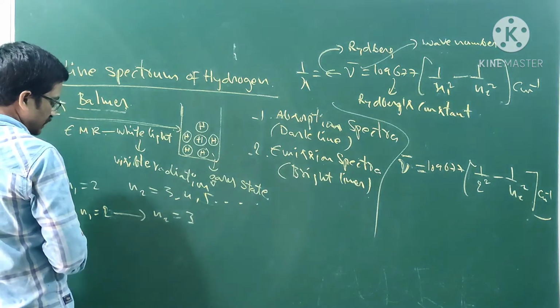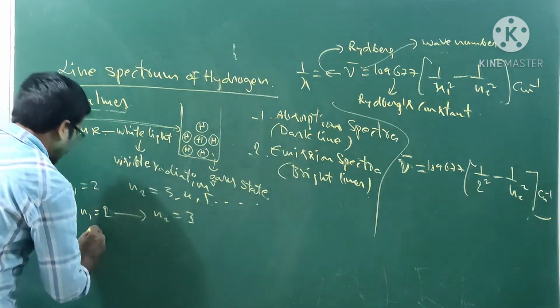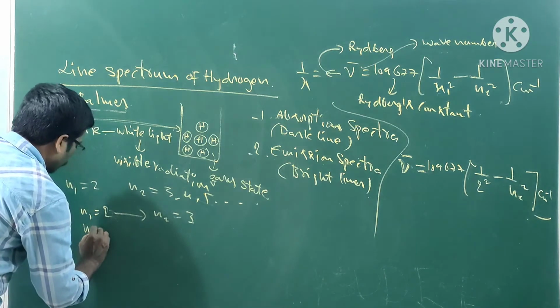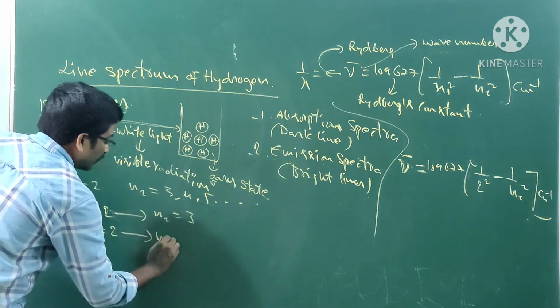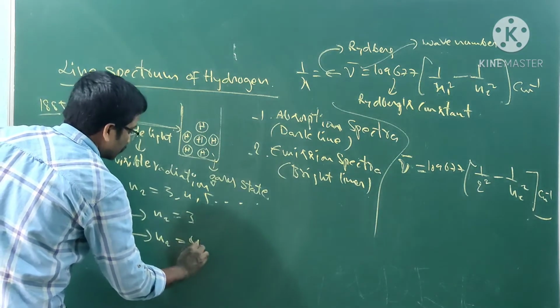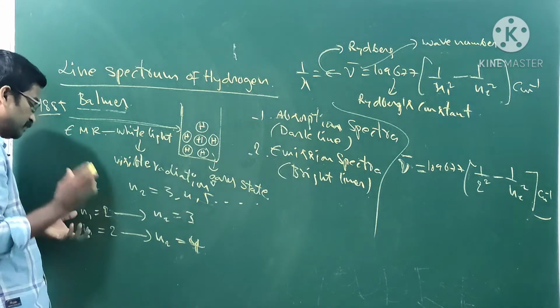Absorption of radiation takes place. So there is an absorption. Then you may also write like this, n2 is equal to 4. This is also in the Balmer series.